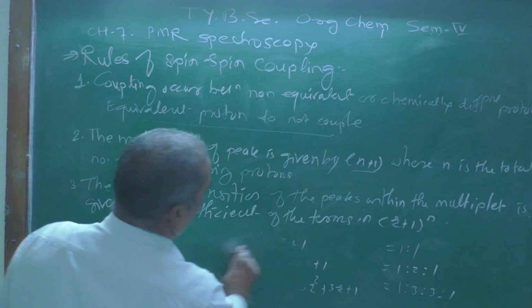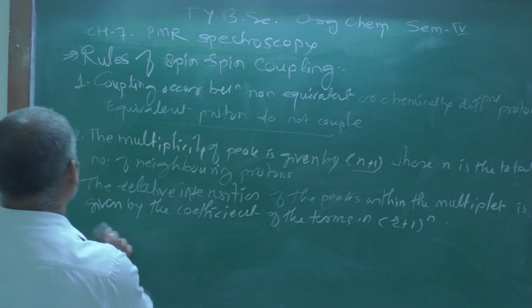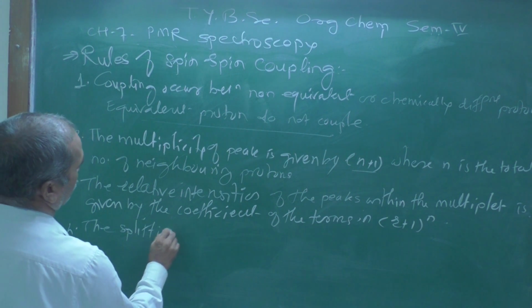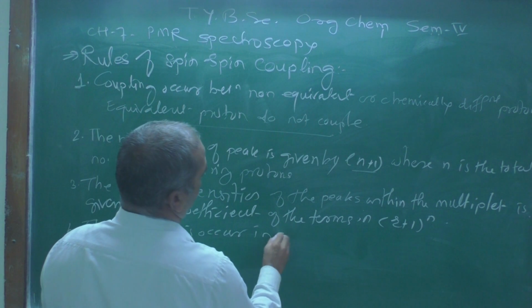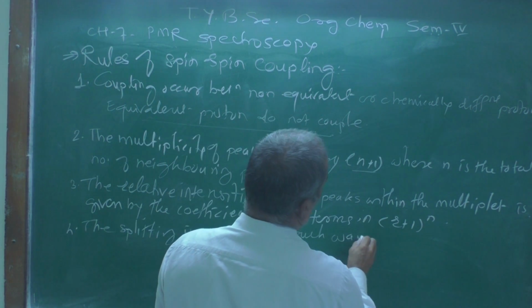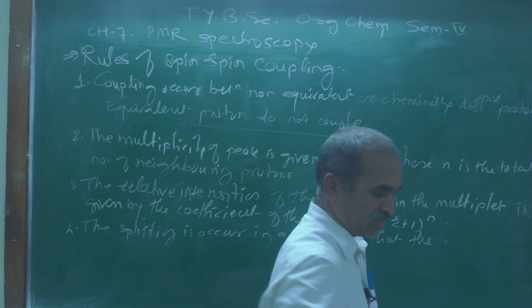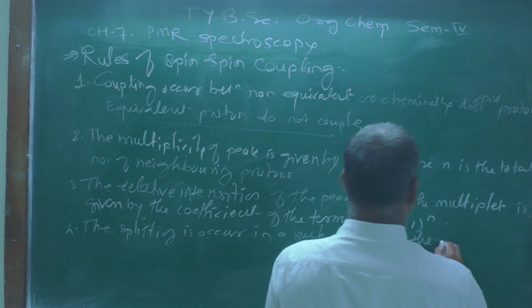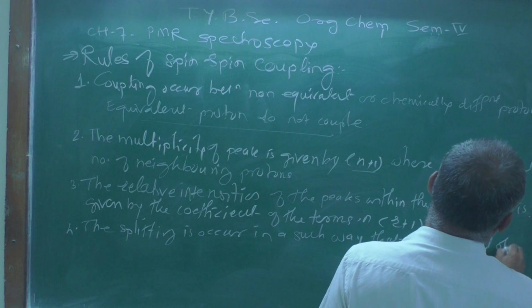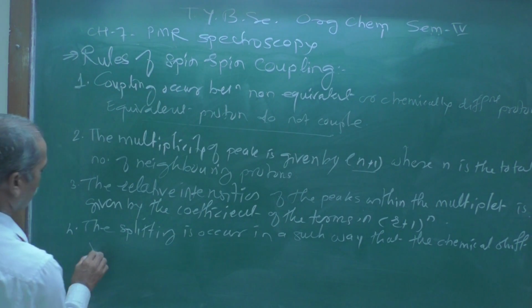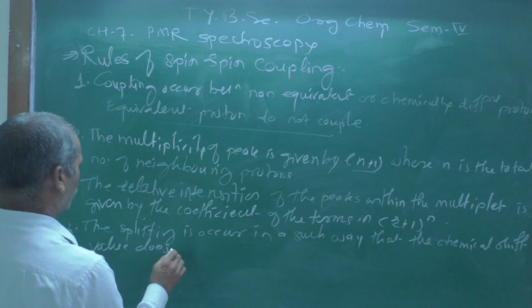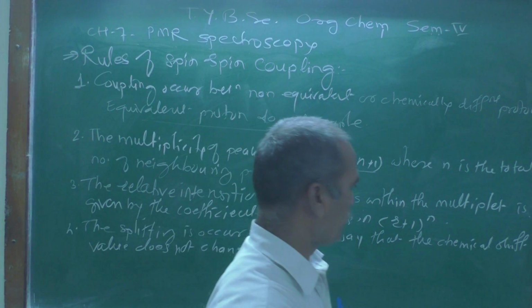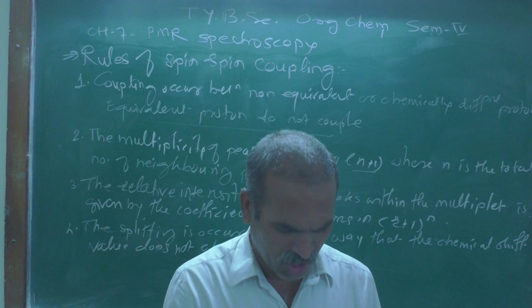The splitting occurs in such a way that the chemical shift value, that is delta, does not change.